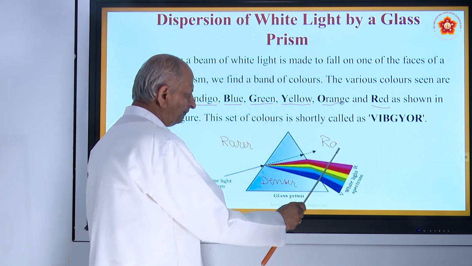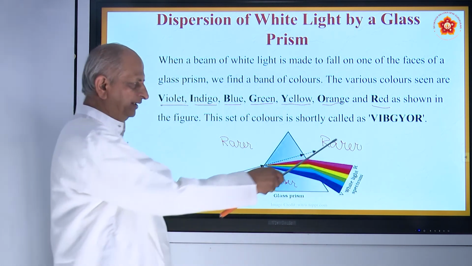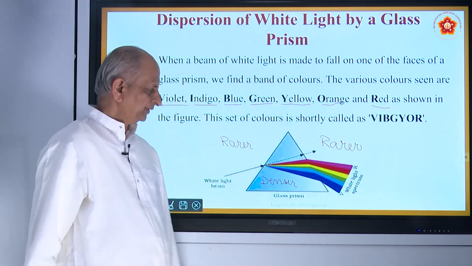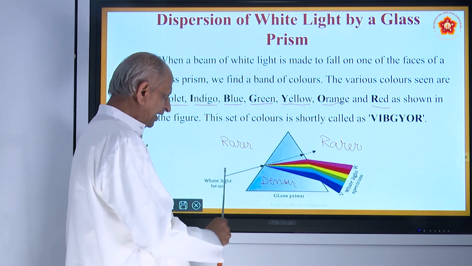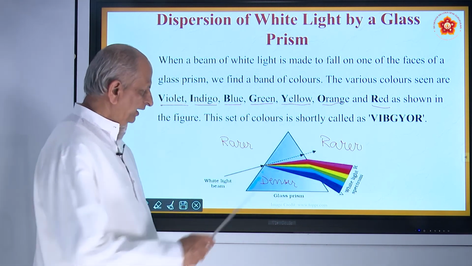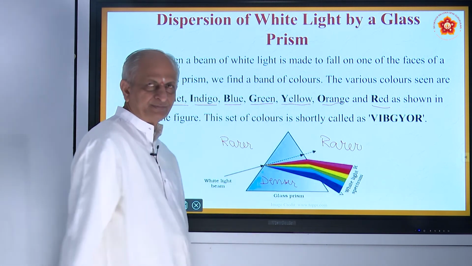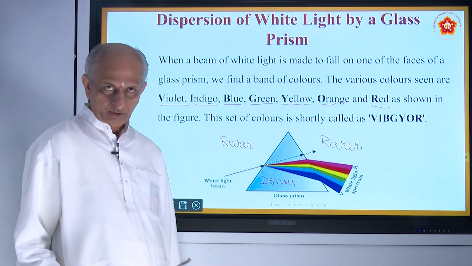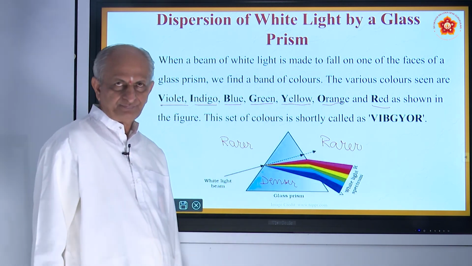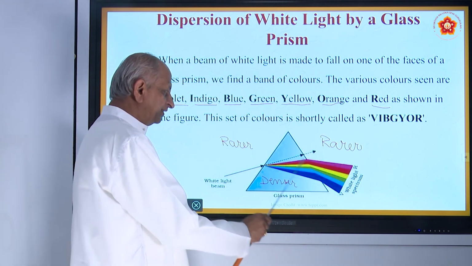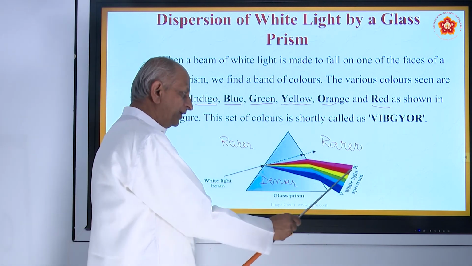What do you mean by rarer medium? Rarer means air here. Air is called rarer medium. Denser means glass. So a ray of light enters from air to glass, then glass to air. There will be what is called deviation. Why does this happen? Because the velocity of the light changes. Because here the particles are very close to each other, the velocity becomes less here and it becomes more again here.